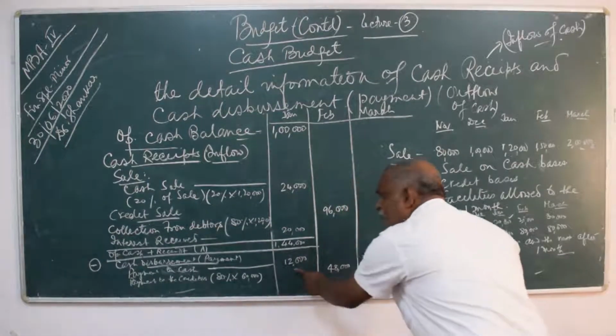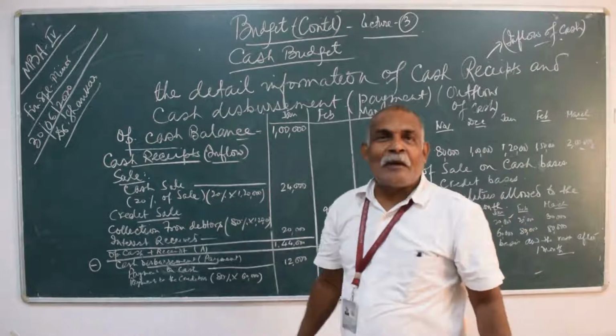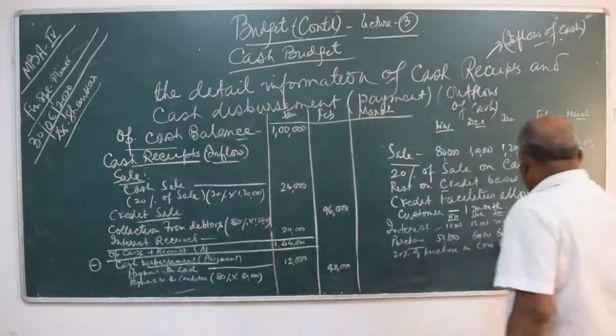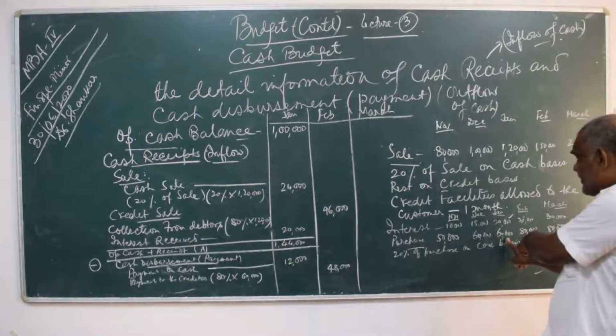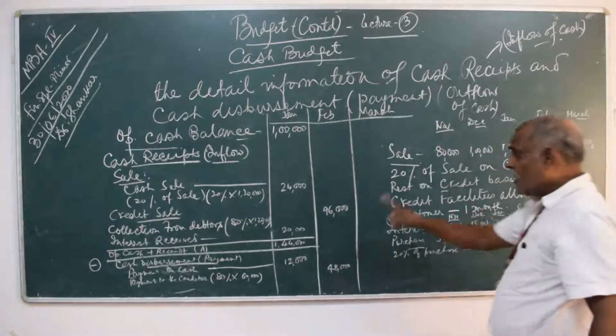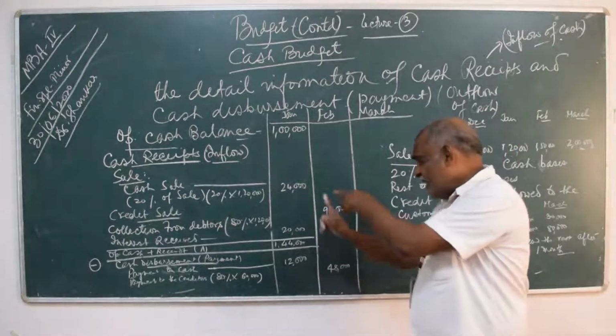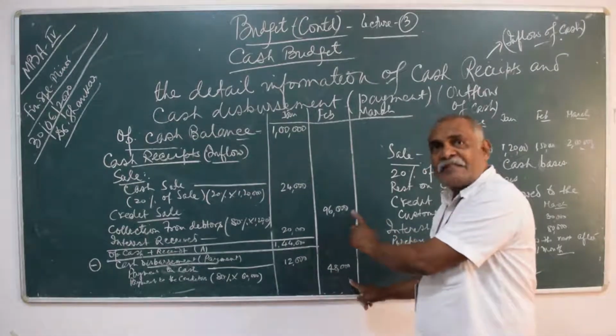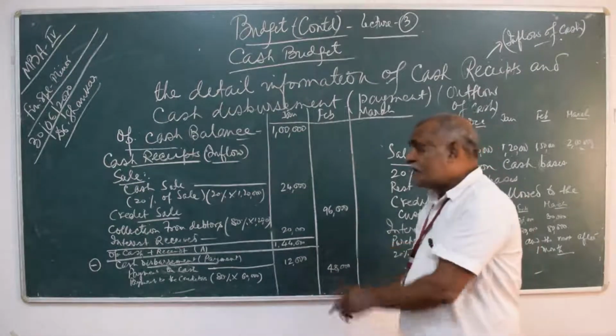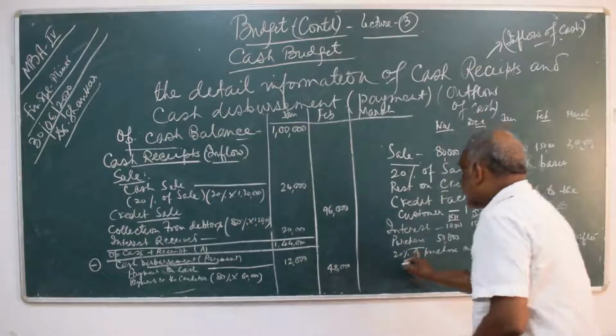So 48,000 plus 12,000, 60,000 completed. Means you purchased the goods in 60,000 in the month of January. Out of this 12,000 you paid in the same month, that is cash, and 48,000 you paid in the next month. Clear?